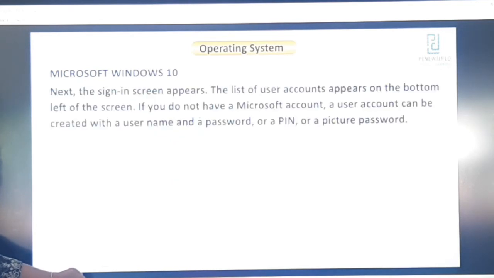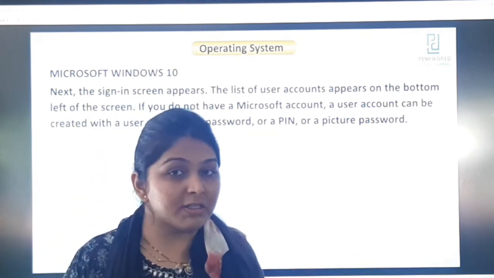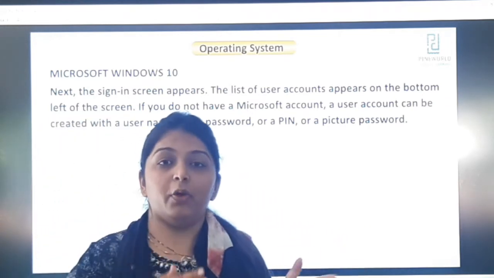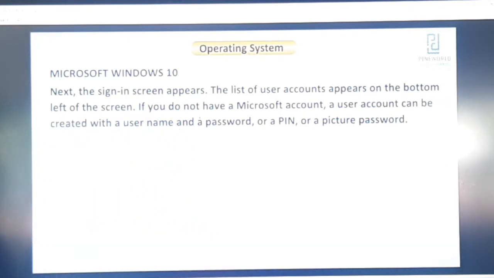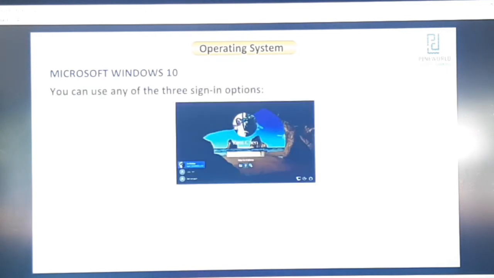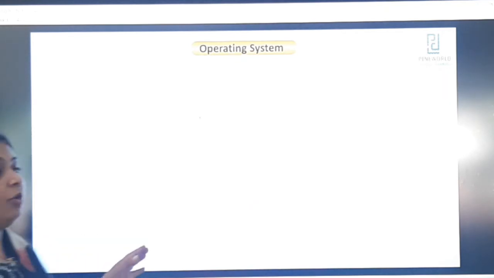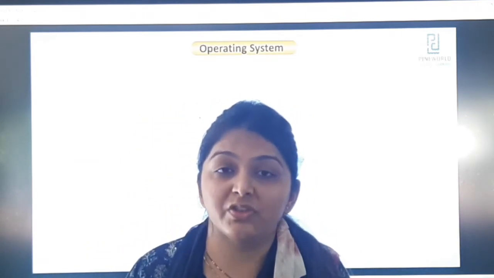Now, if you have a Microsoft account and you have also set a password, when you click on the lock screen, the password screen will appear. If you have a PIN or a picture password, you have to enter it there. A user account can be created with a username and a password, or a PIN, or a picture password. You can use any of the three sign-in options: password, PIN, or picture password.